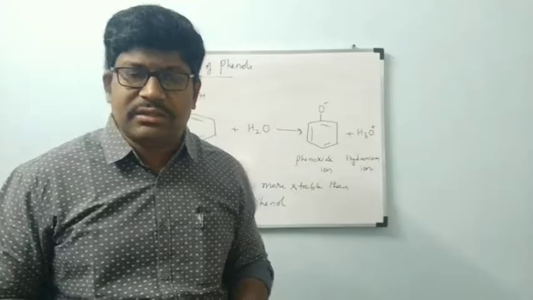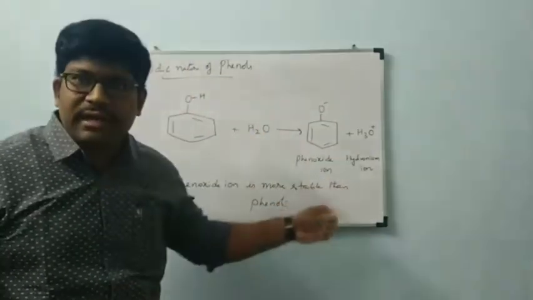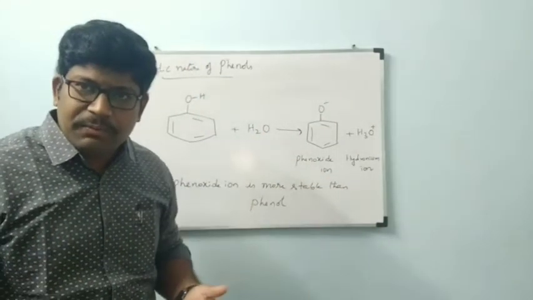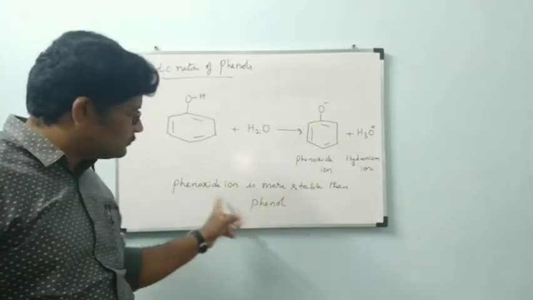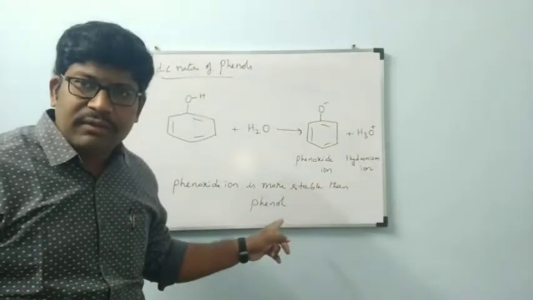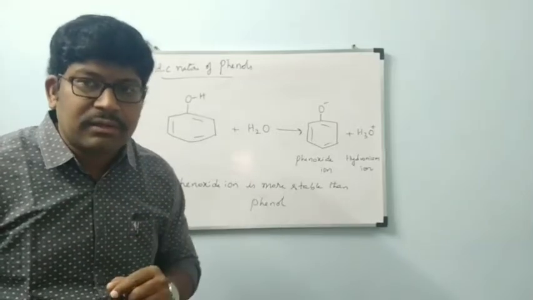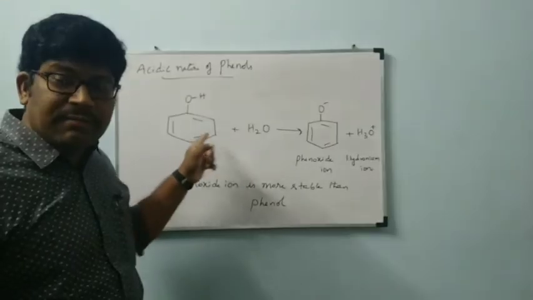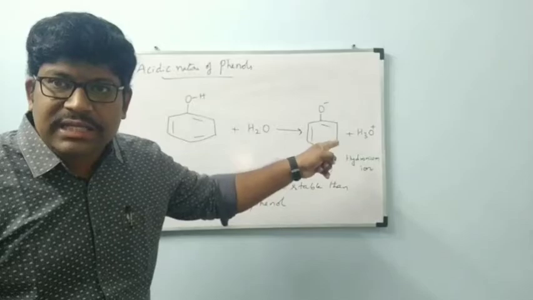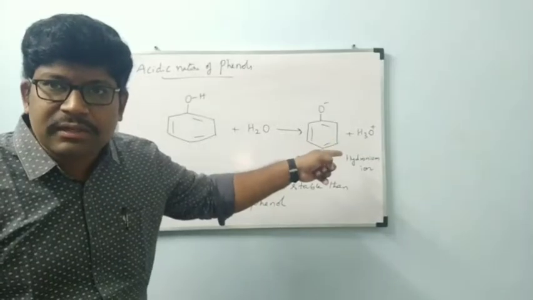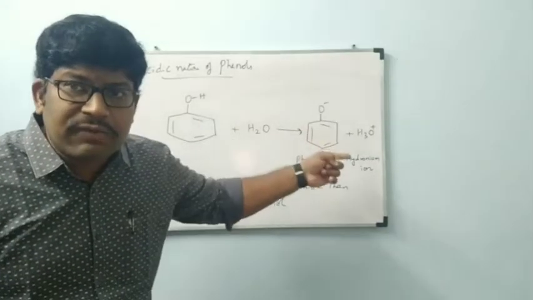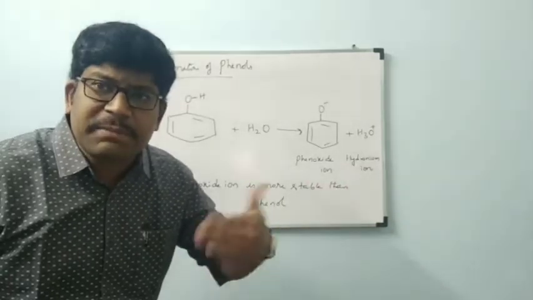Like that here also, out of phenol and phenoxyanion, I would like to prove phenoxyanion is more stable than phenol. If I prove that, definitely phenol every time wants to be converted to phenoxyanion because it is more stable. How will phenol be converted to phenoxyanion? By donating H plus ions easily.